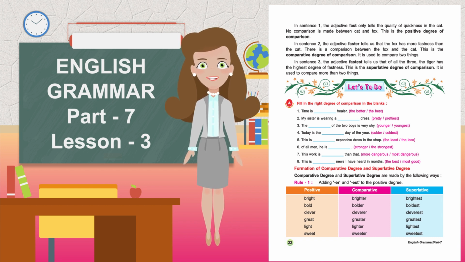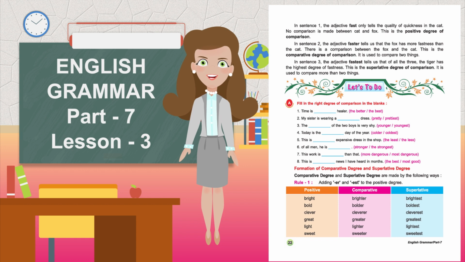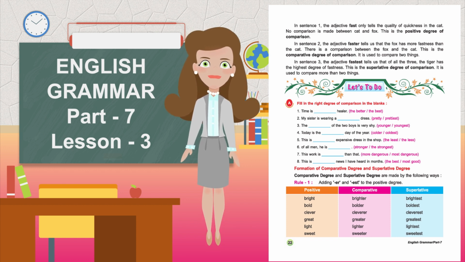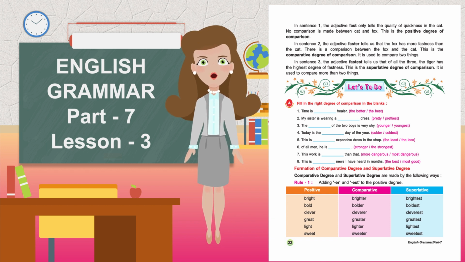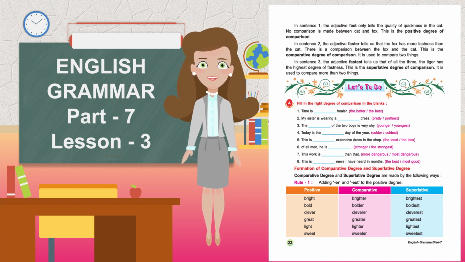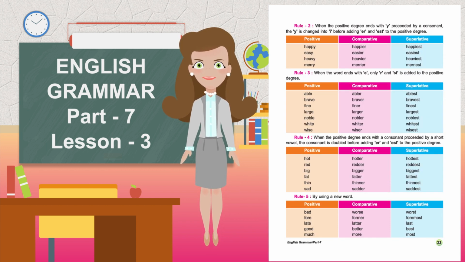Formation of comparative degree and superlative degree. Comparative degree and superlative degree are made in the following ways. Rule 1: Adding ER and EST to the positive degree. Positive, comparative, superlative. Bright, brighter, brightest. Bold, bolder, boldest. Clever, cleverer, cleverest. Great, greater, greatest. Light, lighter, lightest. Sweet, sweeter, sweetest.